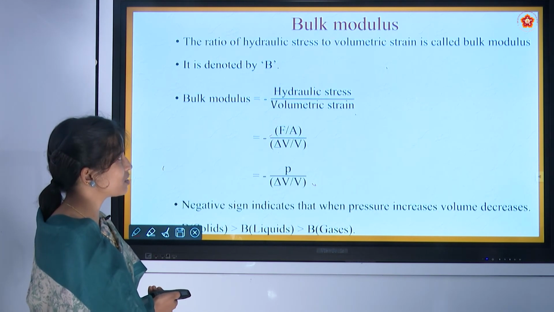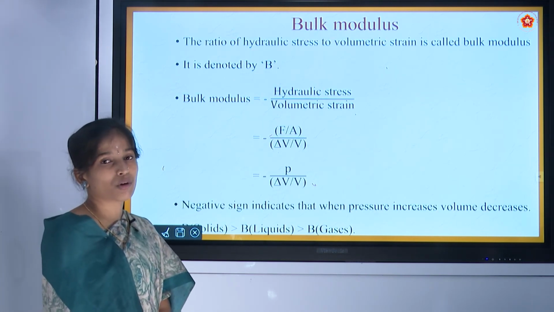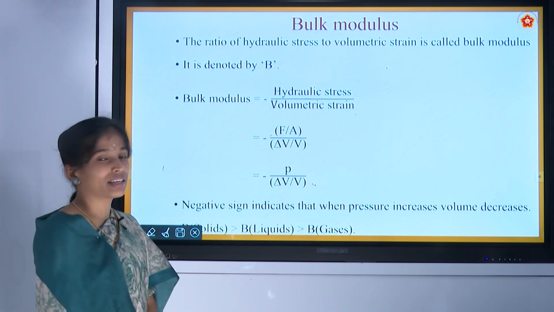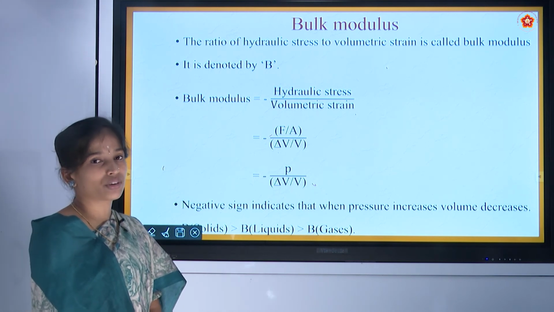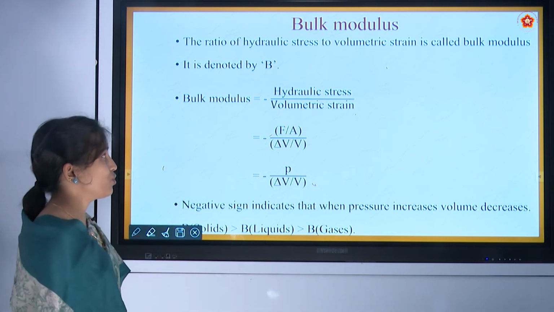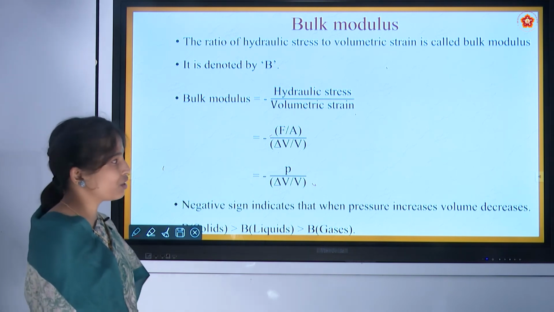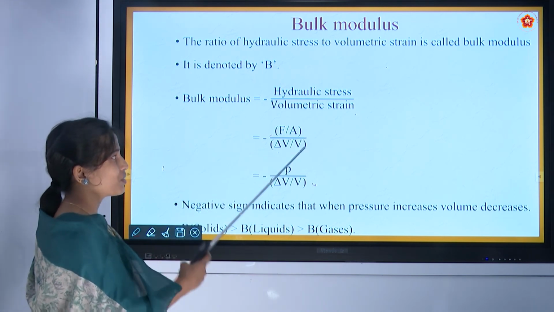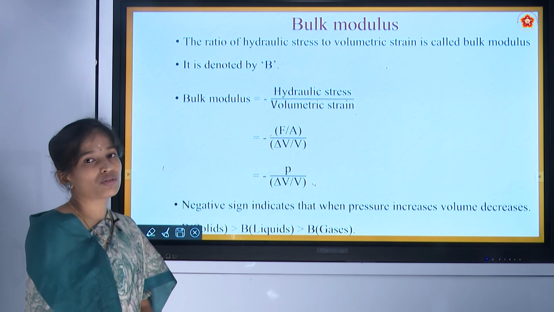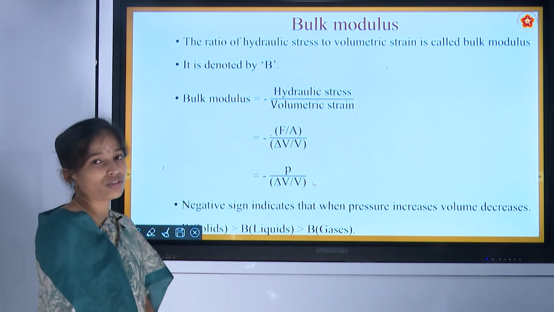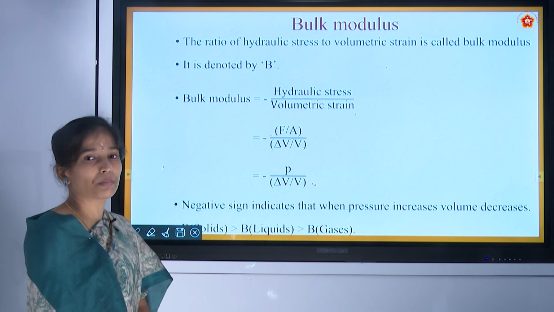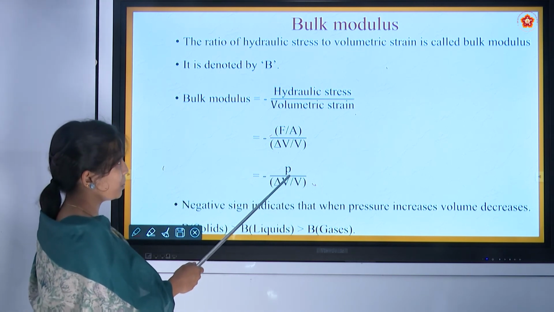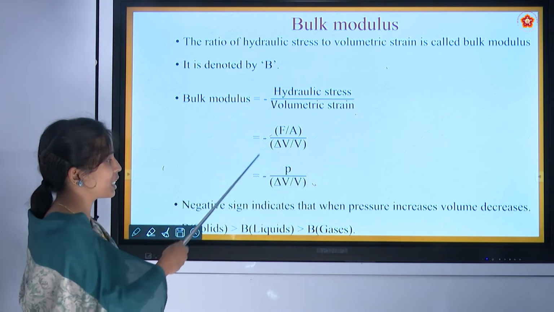Next, let us move on to the third type of modulus, that is bulk modulus. What do you mean by bulk modulus? It is the ratio of hydraulic stress to volumetric strain. So we know hydraulic stress is nothing but force by area, and volume strain is nothing but delta V by V. We also know that force acting per area is nothing but pressure, so we can write it as pressure. For that we have written P, and we have added a negative sign here.